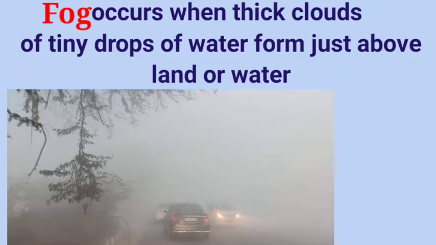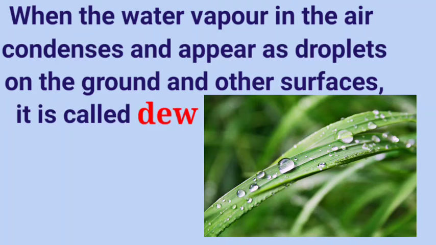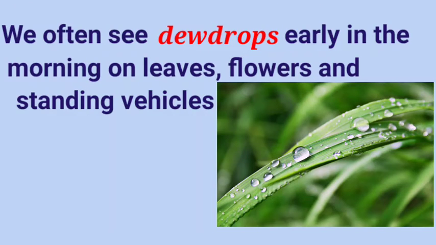Fog occurs when thick clouds of tiny drops of water form just above land or water. Fog is Moodal Manya in Malayalam. When the water vapor in the air condenses and appears as droplets on the ground and other surfaces, it is called dew. We often see dewdrops early in the morning on leaves, flowers, and standing vehicles. It is Manyatulli.